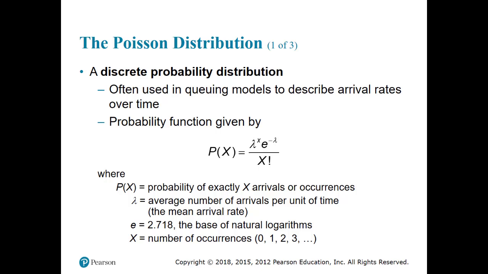The next defined discrete probability distribution that we're going to look at is called the Poisson distribution. Poisson distribution is about a process. Poisson process is number of arrivals or number of successes over time or space.